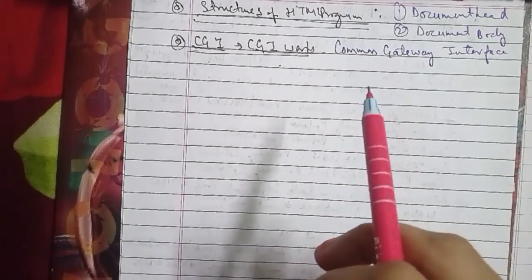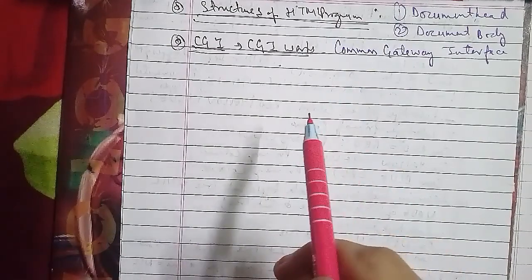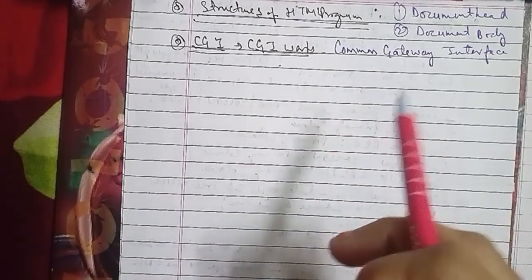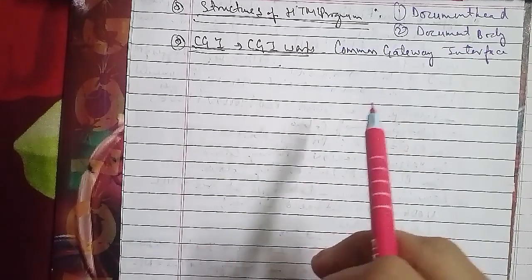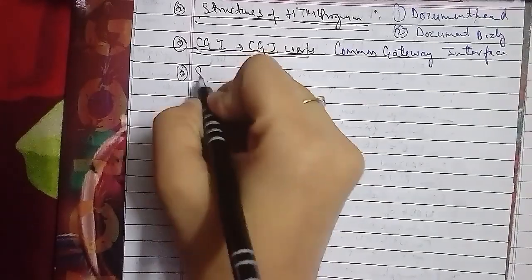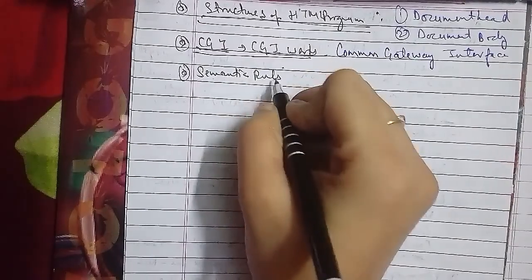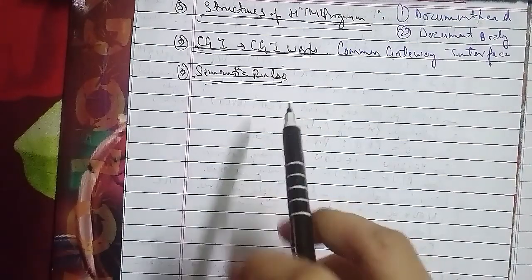In terms of semantic rules, any property of the construct can be defined to be its semantics or meaning. The syntax for the semantic method is given as follows: E equals let x equals E1 in E2. The various approaches for defining semantics are as follows. The first approach is synthesized attributes, which build up the meaning of the construct from its components, and they are used extensively in compilers and programming environments.